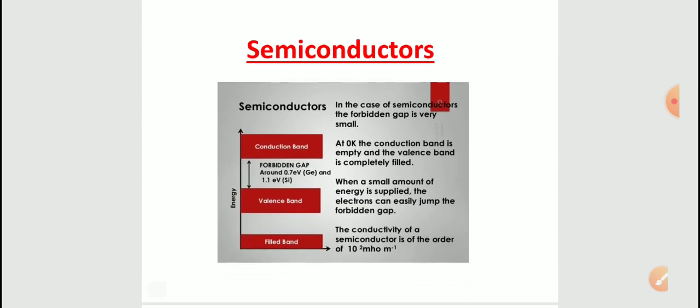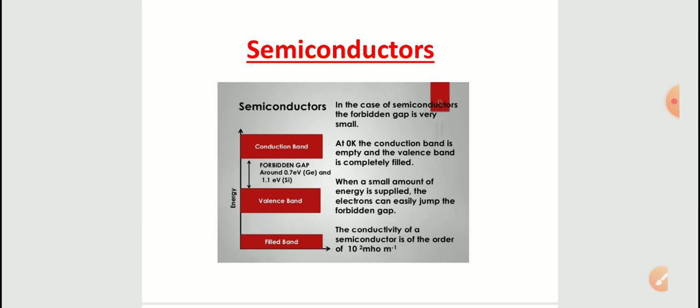And next one, semiconductors. First we will see the definition of a semiconductor here, then in the next slides we are going to deal with semiconductors in detail. So how to define a semiconductor? The material which has electrical conductivity between that of a conductor and an insulator is called a semiconductor. It means in these materials the energy gap, the forbidden gap, is very small when compared to insulators. So they will partially allow electricity when compared to insulators and conductors.